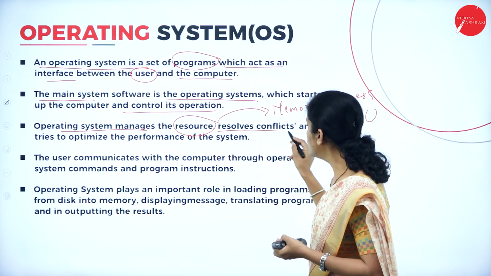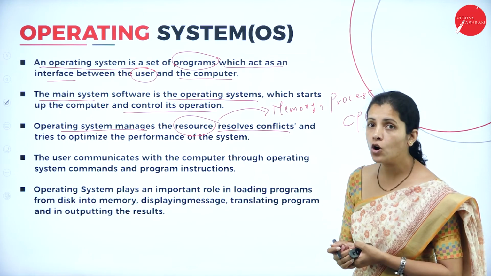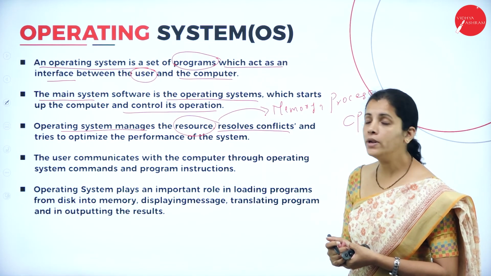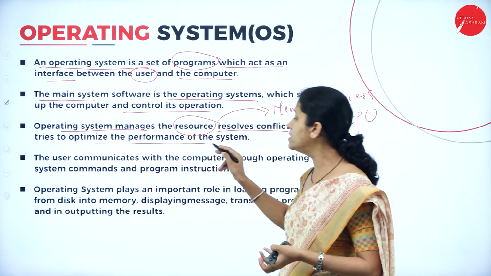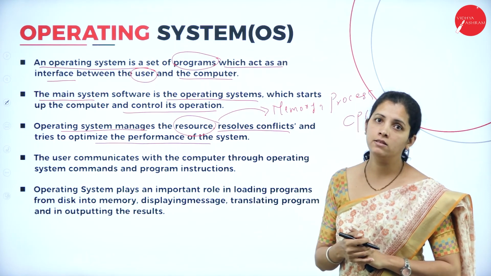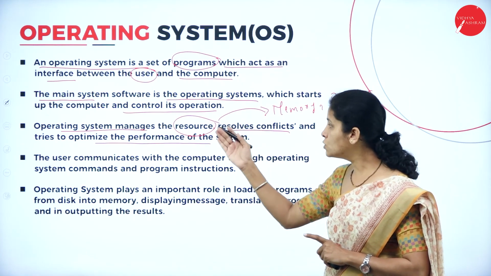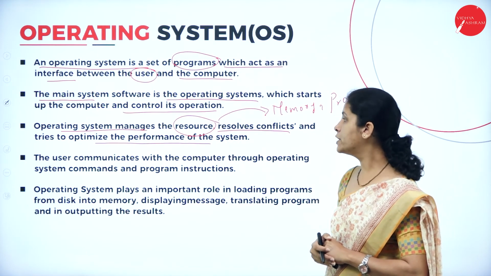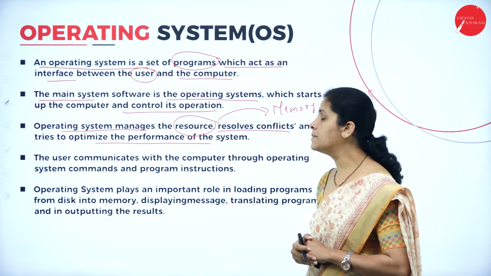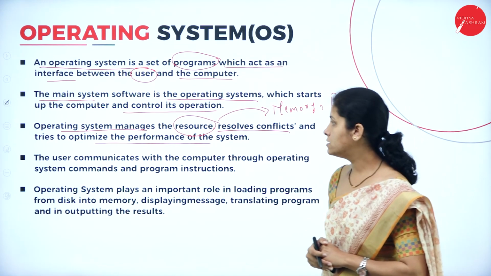And it's also responsible for resolving all the conflicts and trying to optimize the performance of the system. So what are the jobs of operating system? That is resource management, resolve the conflict, as well as optimize or increase the performance of the system.